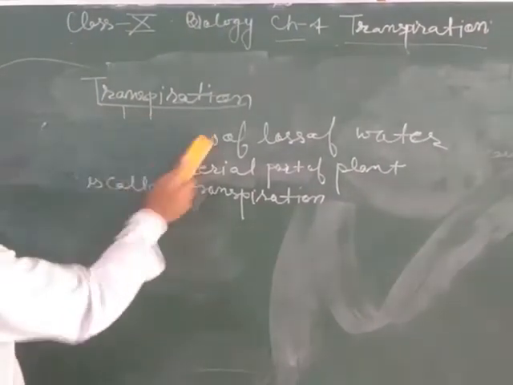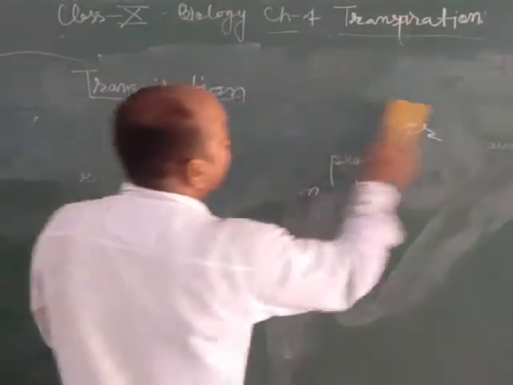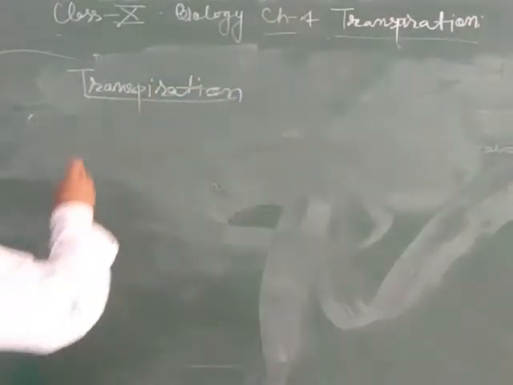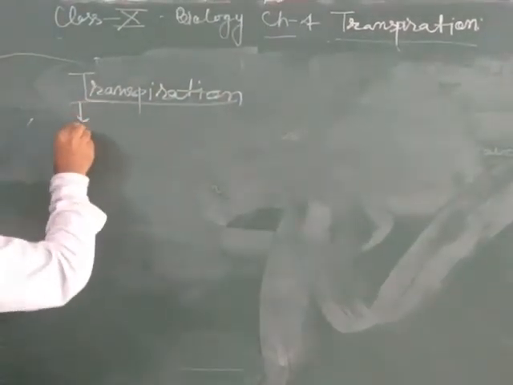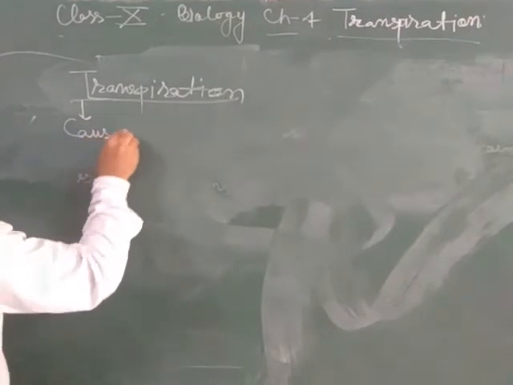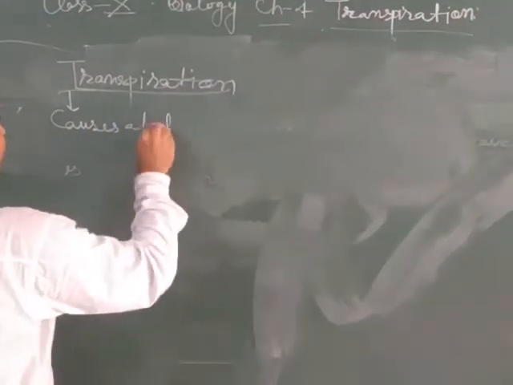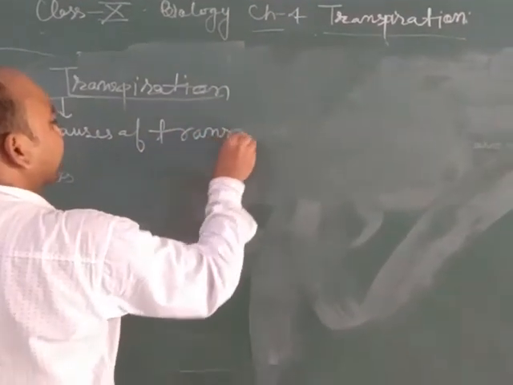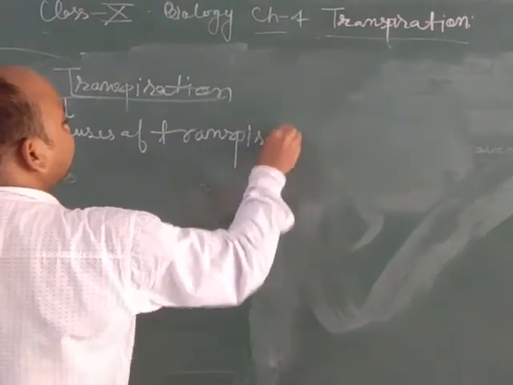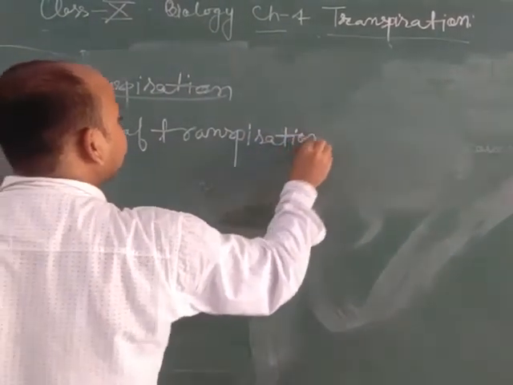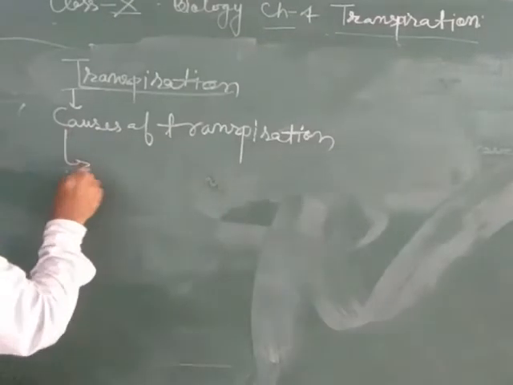Now we will discuss why transpiration is required, that is, the causes of transpiration. Why does this process of transpiration occur in a plant? It is responsible for cooling.